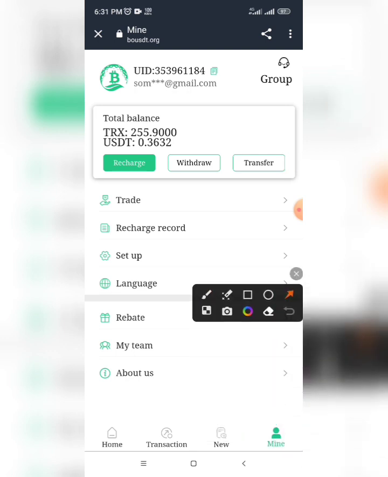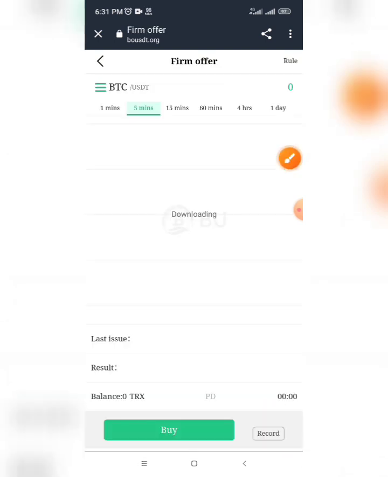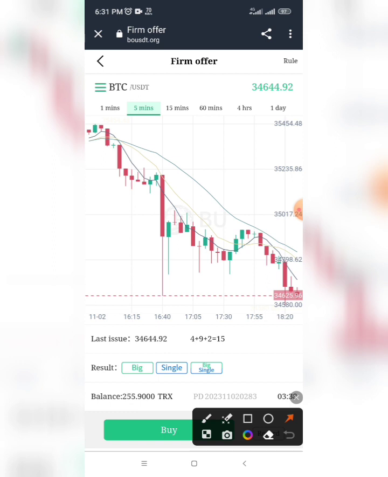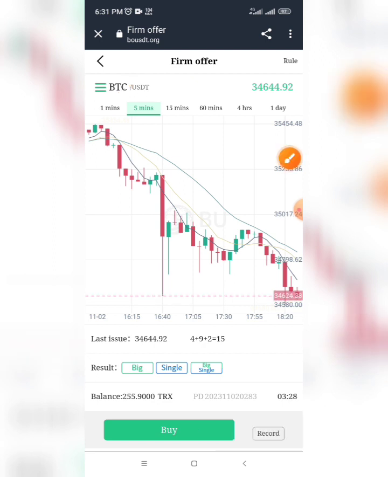I'll explain how to trade in this platform. Click this. After you click this, in this platform there are 5 minute and 1 minute signals. And there is a group for these signals, every 1 minute and every 5 minutes. I will trade today with 1 minute.